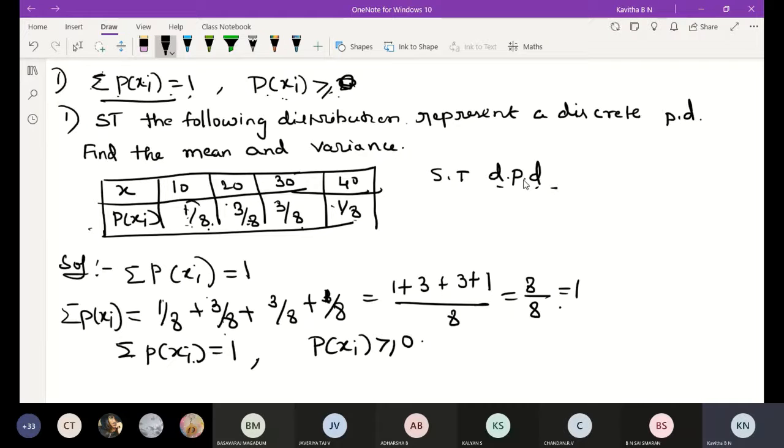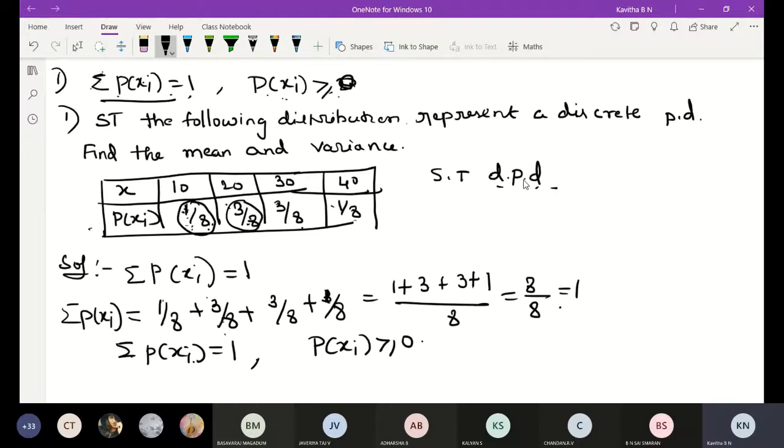Observe here, 1 by 8 is greater than or equal to 0. 3 by 8 is also greater than or equal to 0.